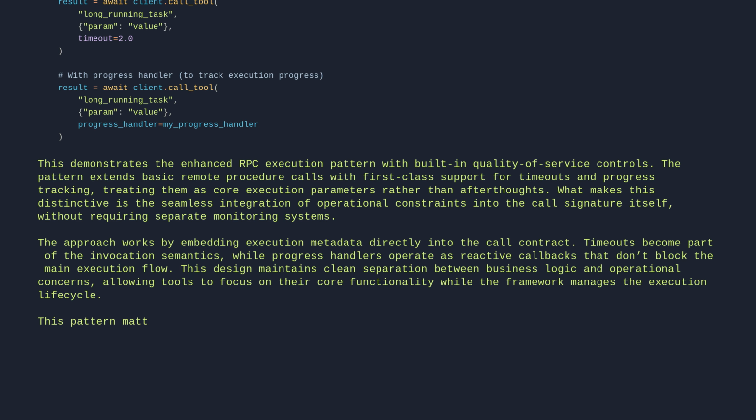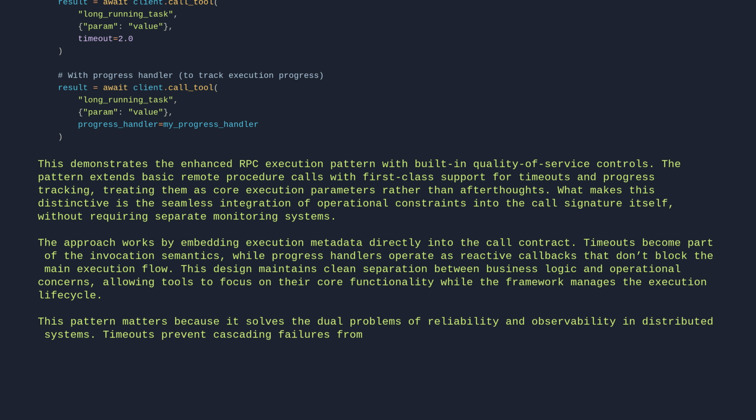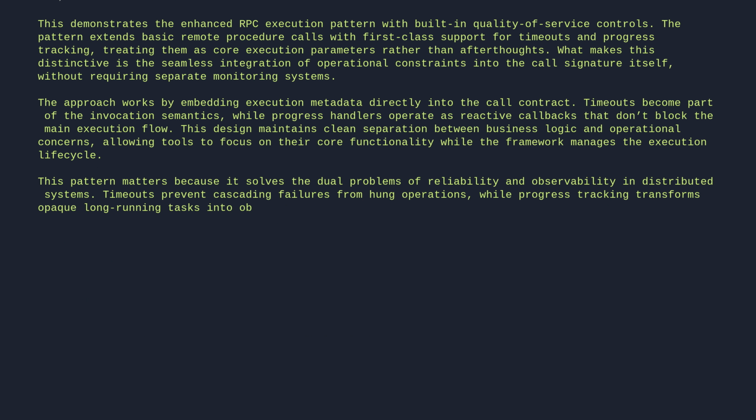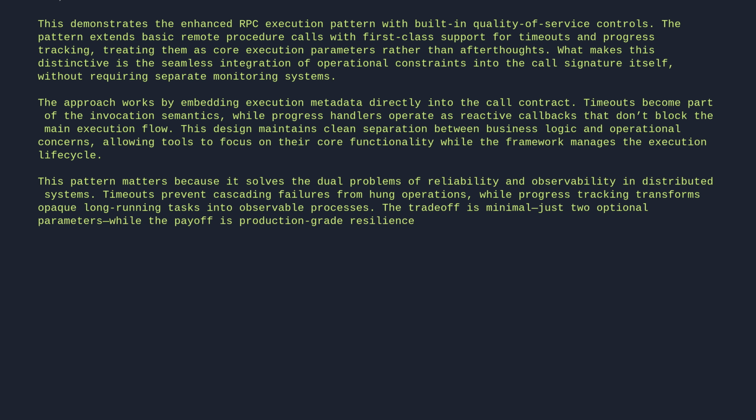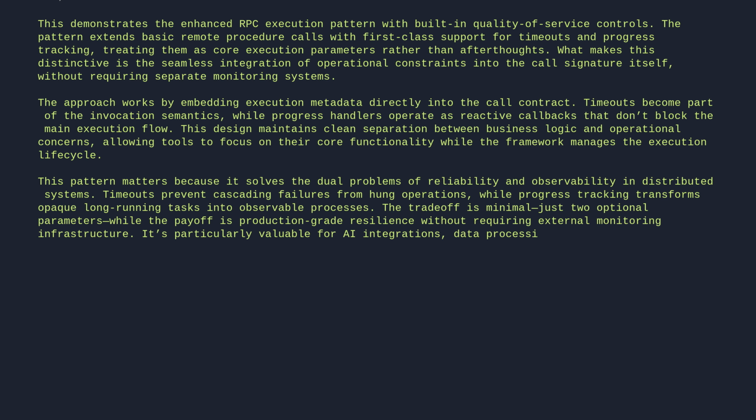This pattern matters because it solves the dual problems of reliability and observability in distributed systems. Timeouts prevent cascading failures from hung operations, while progress tracking transforms opaque long-running tasks into observable processes. The trade-off is minimal, just 2 optional parameters, while the payoff is production-grade resilience without requiring external monitoring infrastructure. It's particularly valuable for AI integrations, data processing pipelines, or any scenario where you need to expose backend operations with enterprise-grade controls. Let's break it down line by line.